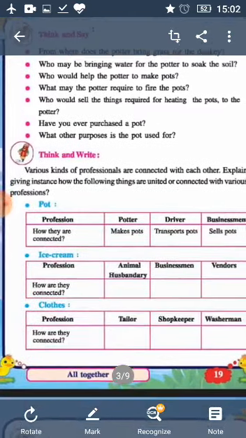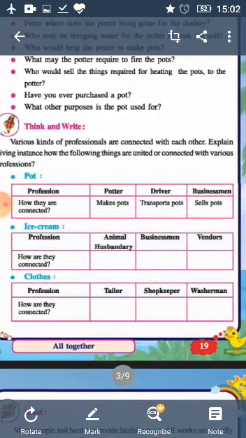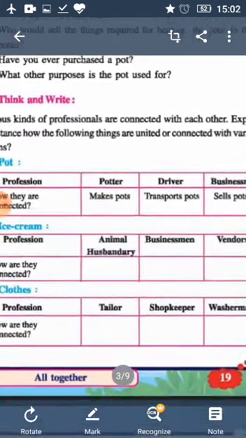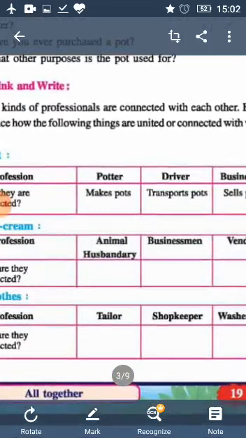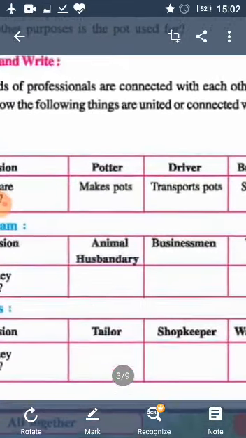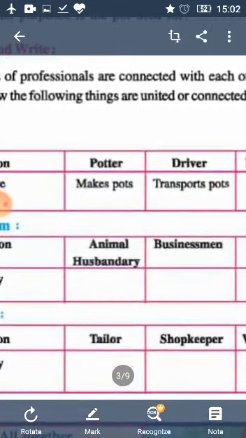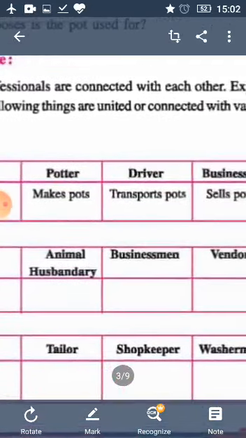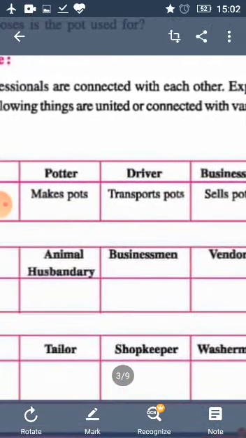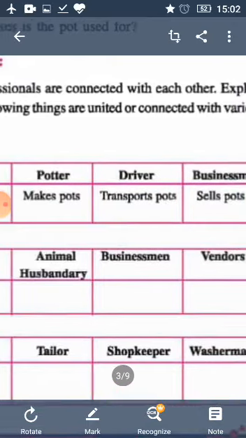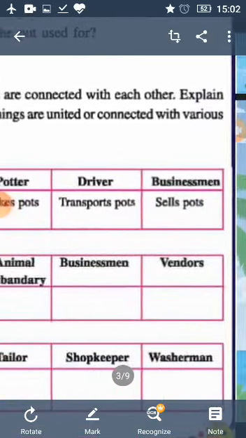Now come to the second part of think and write. Now children, do you know various kinds of professions are connected to each other? Just now we saw that when the potter was making pots, in this profession the potter makes pots. Then the driver, how is he helping? The driver is transporting the pots. Then the businessman is selling the pots.